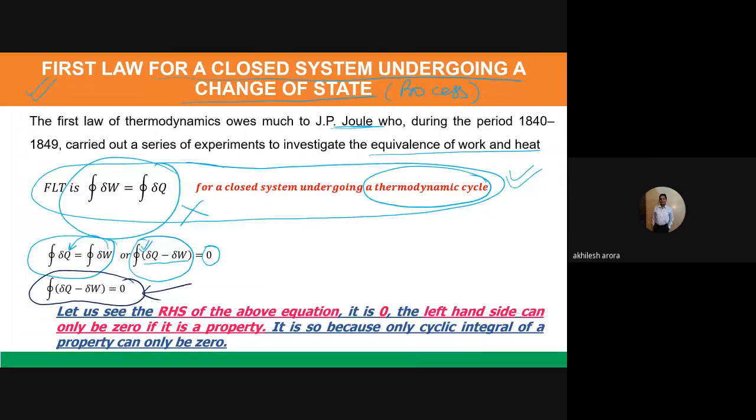Anything else? Internal energy constant, I guess. See, where is the internal energy term here? It's not here. Read here. Let us see the right hand side of the above equation. It is 0. The left hand side can only be 0 if it's a property. It is so because only the cyclic integral of a property can be 0.